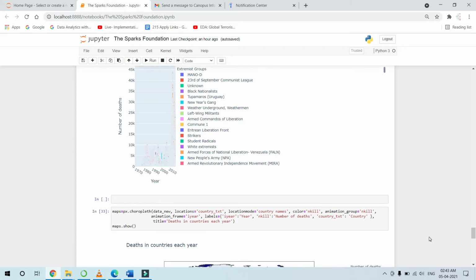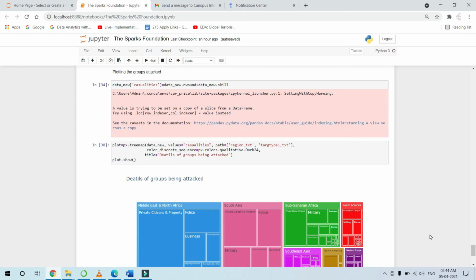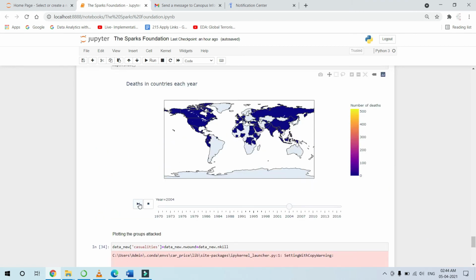Now coming to the next part, this is actually an animation which will show you here the number of deaths. It will change according to the year, and the color of the continents, see, is actually not showing the year now, but it will change accordingly.